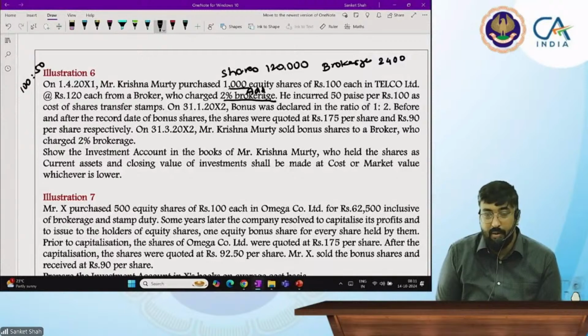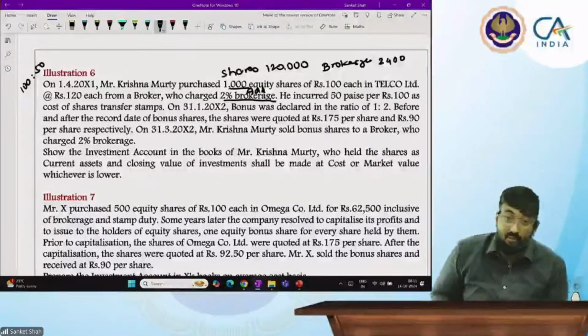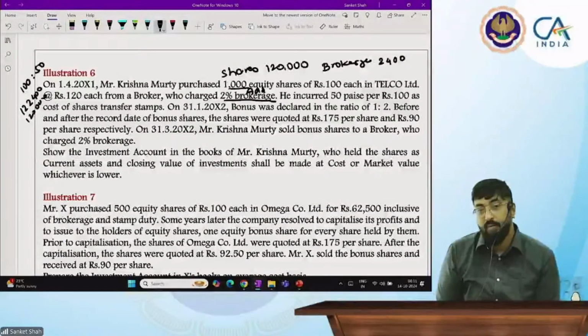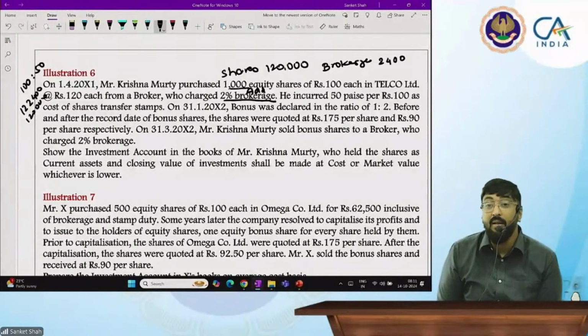यस सर. Now question is, sir, this stamp duty is paid on 1,22,400 or 1,20,000. On brokerage also stamp duty is payable or only on the share price? सर 1,20,000. ठीक है, चलो ये आपका सही आया.